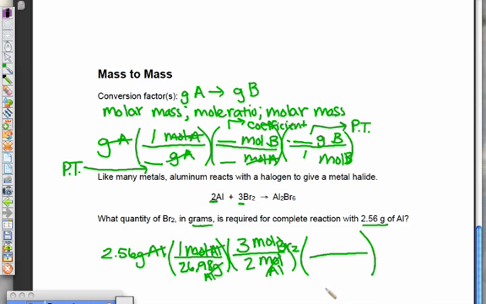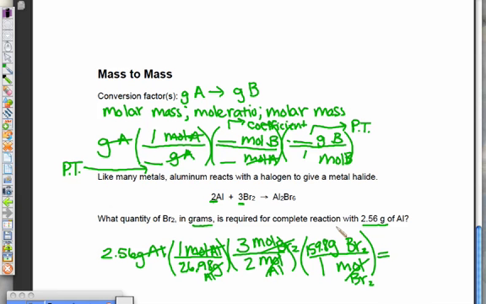And last step, we still need to get to grams. So we need moles of bromine on the bottom and grams of bromine on top. Remember, we go moles to grams. It's always 1 mole. Bromine's mass is 79.9, but it is Br2, so we need 79.9 times 2, which is 159.8. There we go. So these units cancel right here. We're left with grams of bromine, which is what they're asking for. So we have the right units.